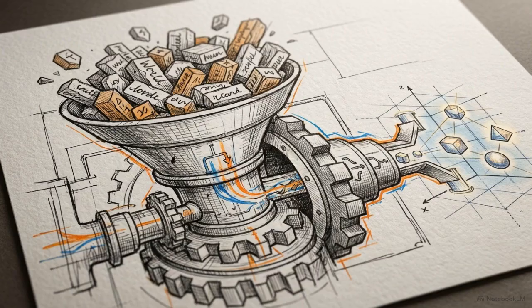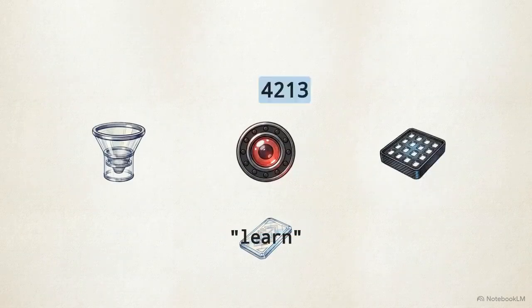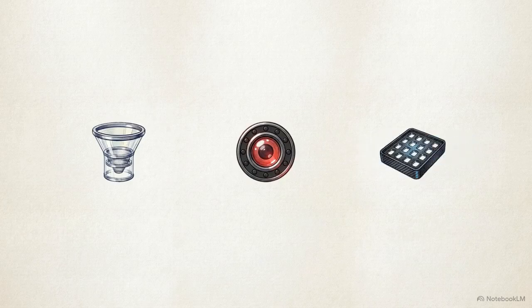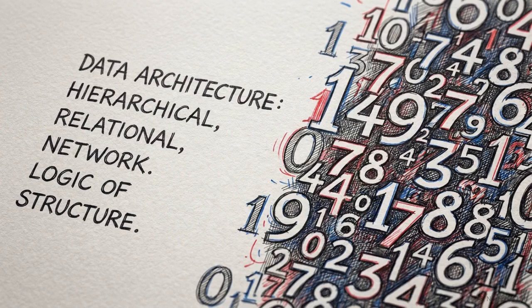With the subword dictionary established, the tokenizer's mechanical output pipeline is straightforward. It normalizes text casing and whitespace, then maps the resulting subwords to unique integer IDs. Looking at this table, we can trace a human sentence directly into the machine. The tokens I, am, and learn are instantly converted into the indices 0, 1, and 2. At this exact moment in the pipeline, the text ceases to exist as language. It is now solely an array of arbitrary numbers.